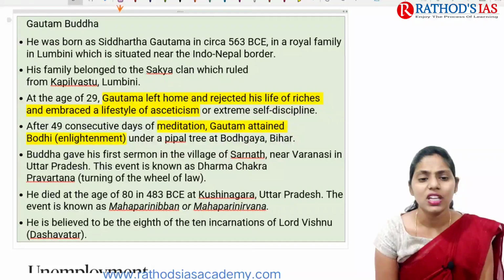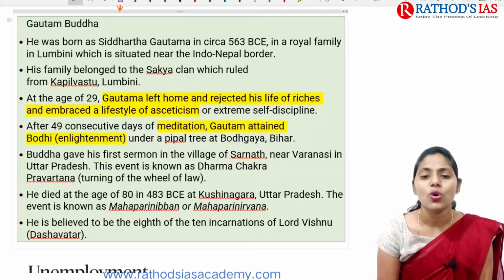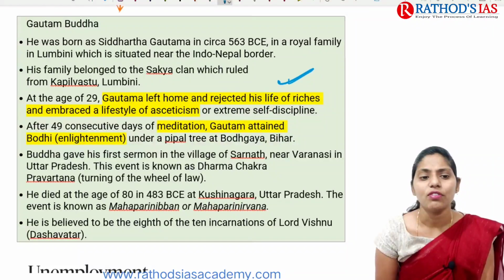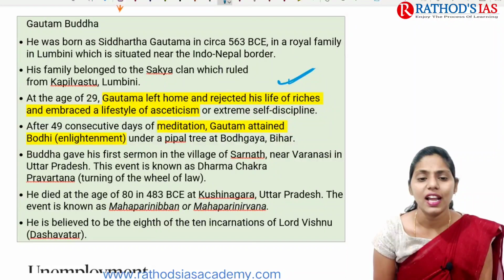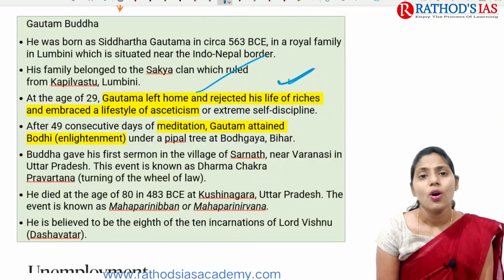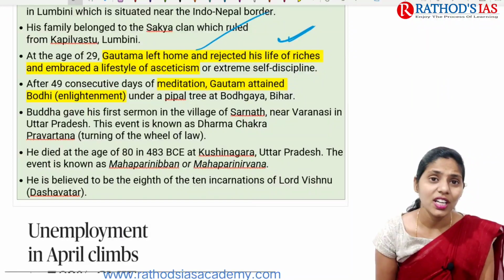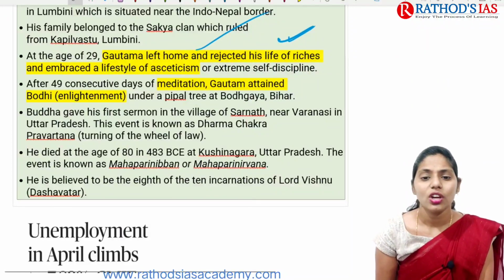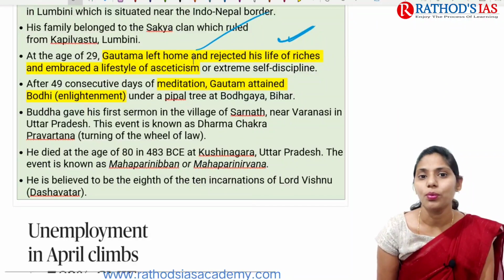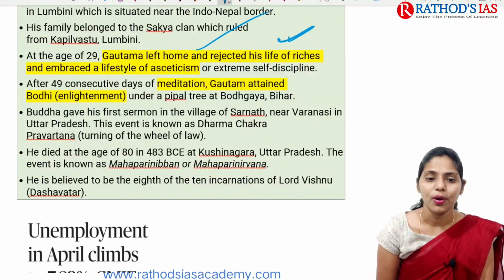At the age of 29, Gautama left home, rejected his life of riches and embraced a lifestyle of asceticism or extreme self-discipline. After 49 consecutive days of meditation, Gautama Buddha attained Bodhi, that is enlightenment, under a peepal tree at Bodh Gaya. This is also very important.